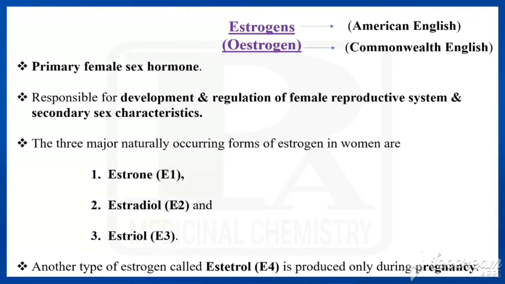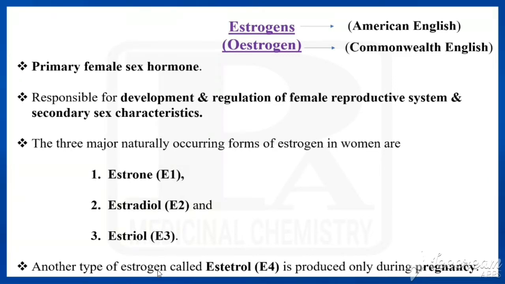There are three naturally occurring forms of estrogen: E1, E2, E3. E1 is otherwise called estrone, E2 estradiol, E3 estriol. So these three forms of estrogen are naturally occurring ones. What are they? Estrone, estradiol, estriol. Estrone ends with one, so it should have a ketone. Diol has two OH groups. Triol has three OH groups.